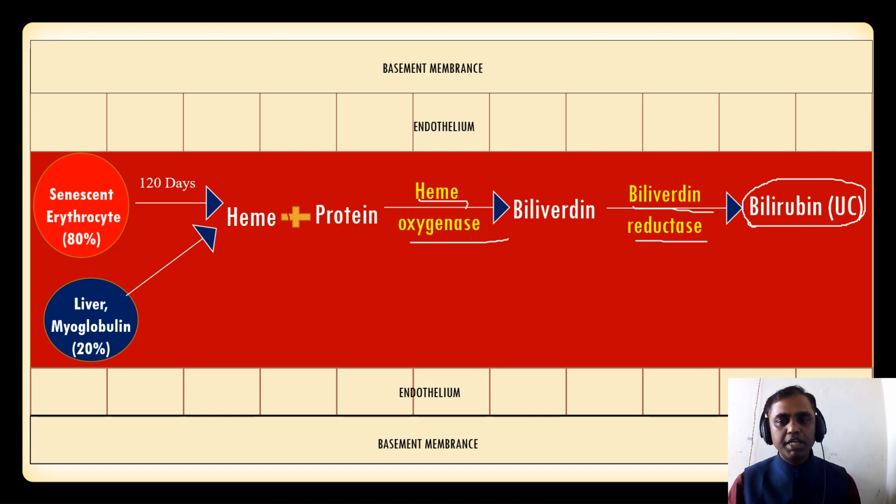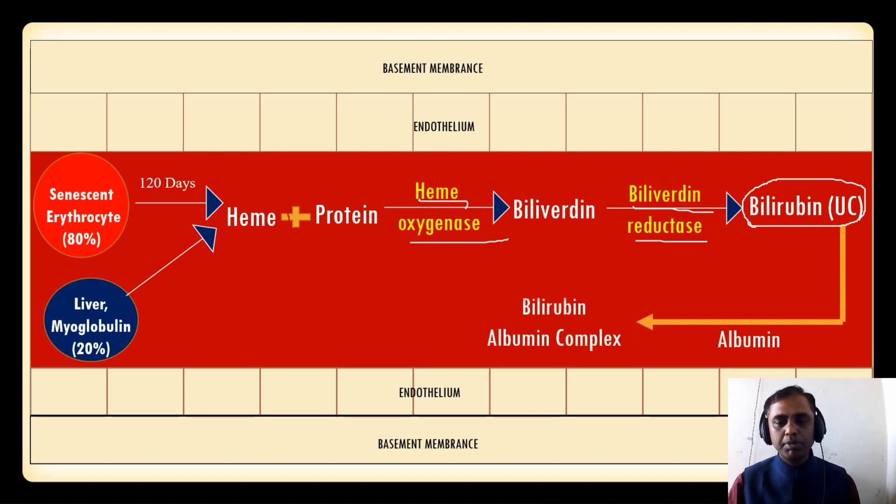And this bilirubin has a very high molecular weight, so it will always combine with albumin, and this bilirubin-albumin complex forms in the blood vessels. So here, things to remember: unconjugated bilirubin forms in the blood vessels, and it always binds with albumin, as we discussed previously, forming the bilirubin-albumin complex. So this is the first anatomical location, the blood.